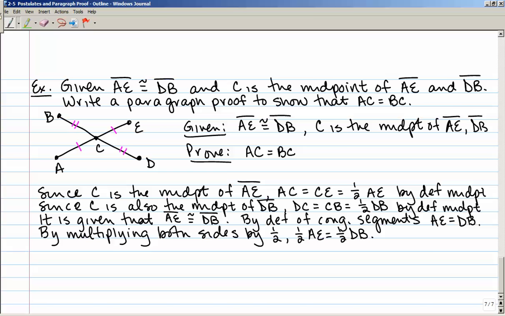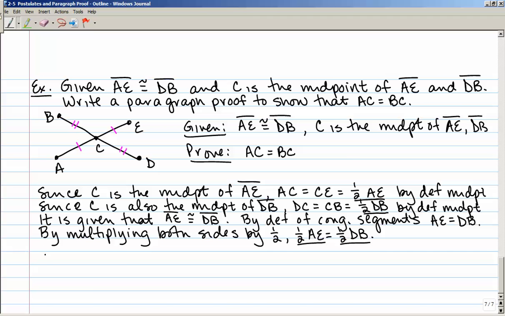Now notice I had a 1/2 AE up here, and I also had a 1/2 AE down here. I have a 1/2 DB right here, and a 1/2 DB right here.